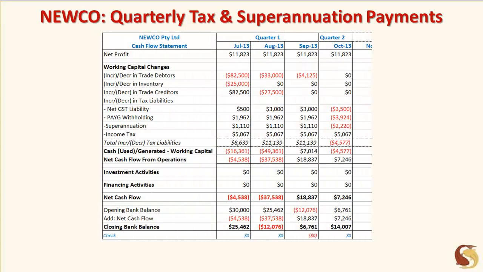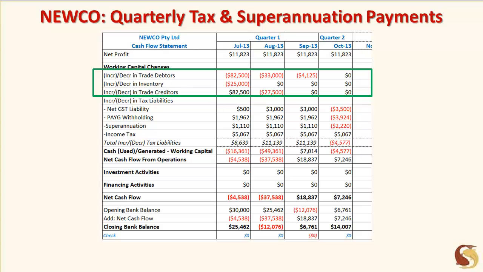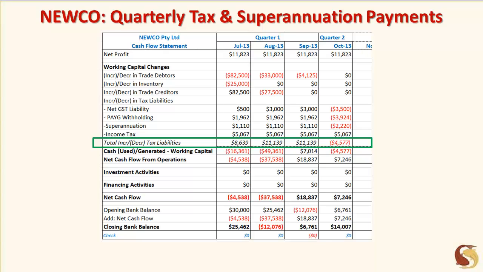Now let's see what happens with cash flow. In the first quarter, debtors and the once-off increase in inventory levels chews up cash flow. Trade credit terms help ease the working capital requirements in the first month. Because our simplistic model assumes constant sales and inventory levels, the cash flow impact of these working capital items flattens out from October onwards. What we are focusing on here is the effect of the various taxes on working capital.